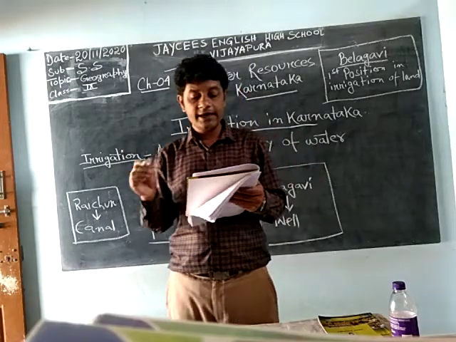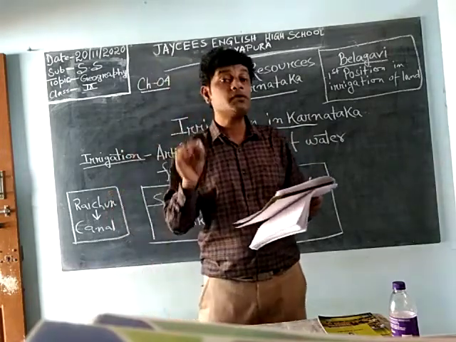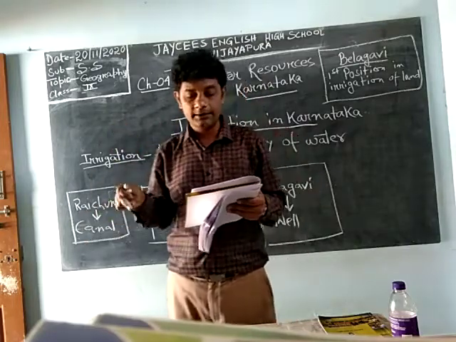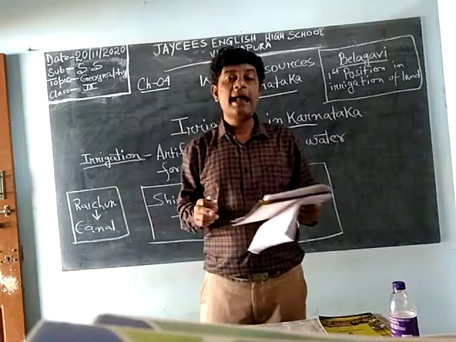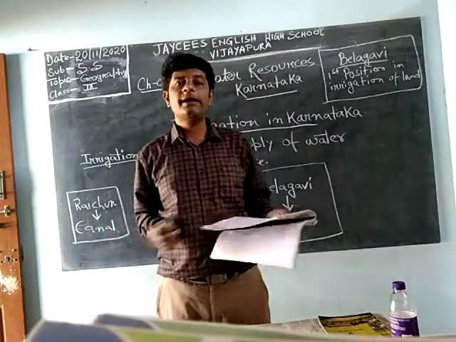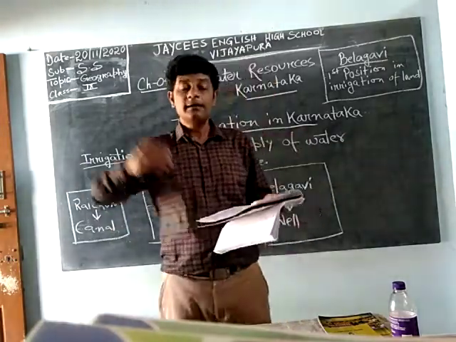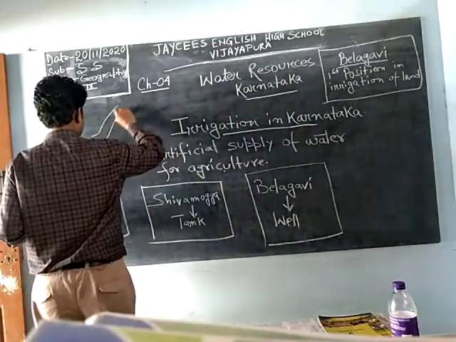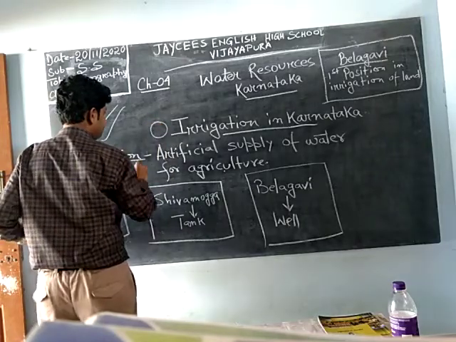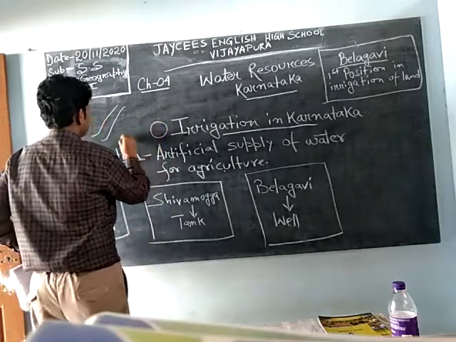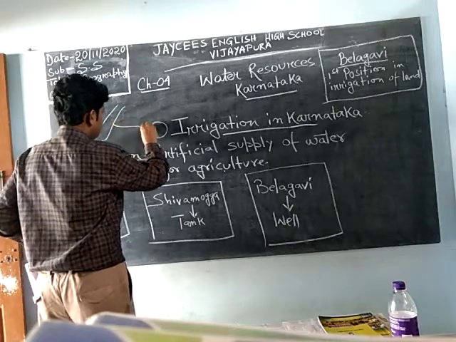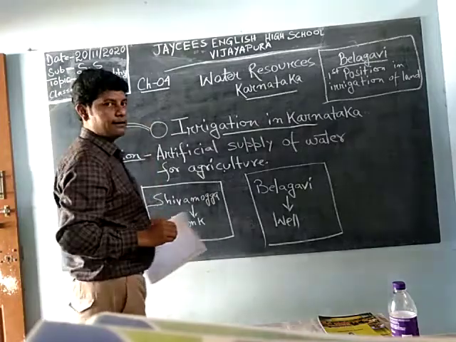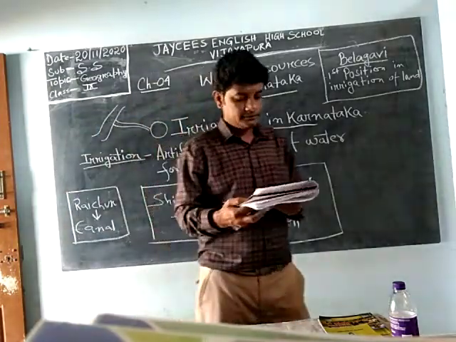What are the main sources of irrigation? Well, we dig and get the water from the bottom of the earth, that is a well. Canal and tanks, you know. Canal, water canal: suppose a river is flowing, and my place, my agricultural field, is here. So what I will do is dig a canal from there, like this small one. The water will come to my land, that is known as a canal.